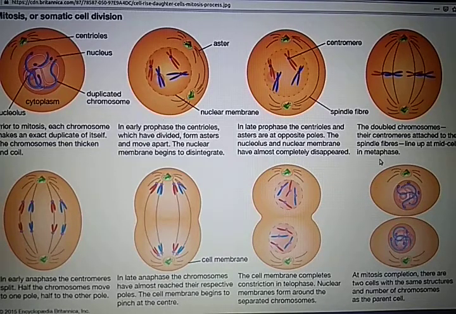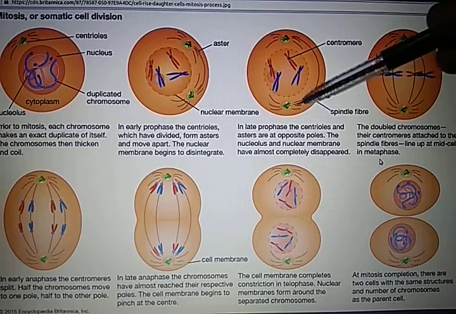The centrioles remain connected by numerous longitudinal microtubules, collectively forming the spindle. The spindle tubules elongate as the centrioles move apart. The spindle is made up of three types of fibers: chromosomal fibers or kinetochoric fibers, which extend from one pole to the other to each kinetochore to which they are attached. The second one is continuous or polar fibers, which extend pole to pole or centriole to centriole.